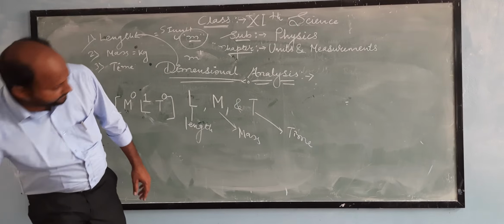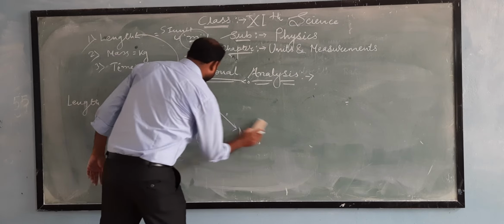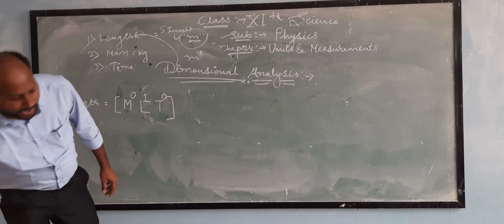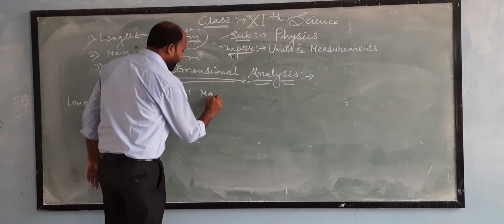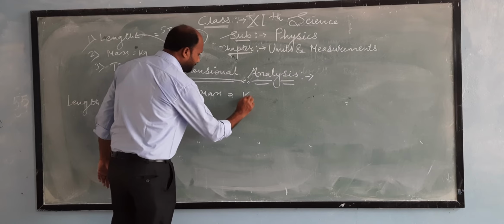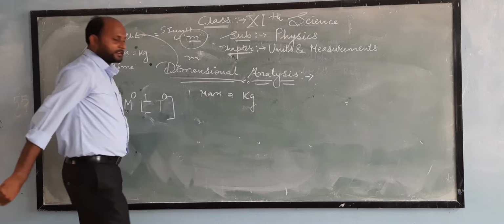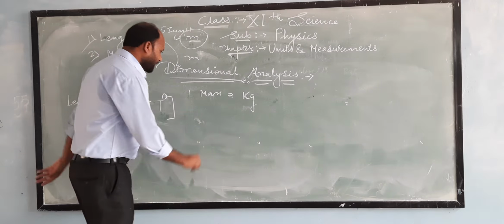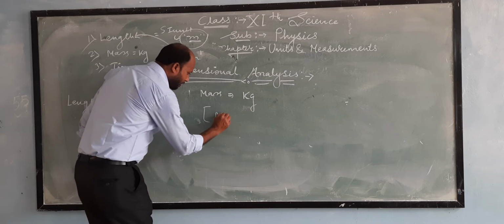Now we will take up another example, which is mass. And we know that SI unit of mass is kg. Now we have to find out the dimension of mass here.